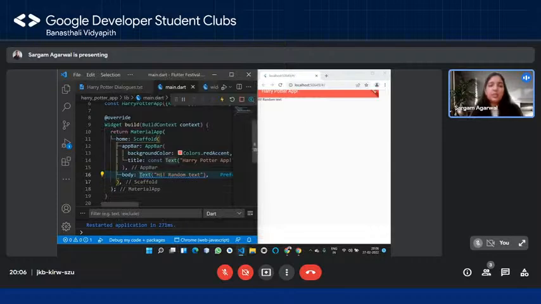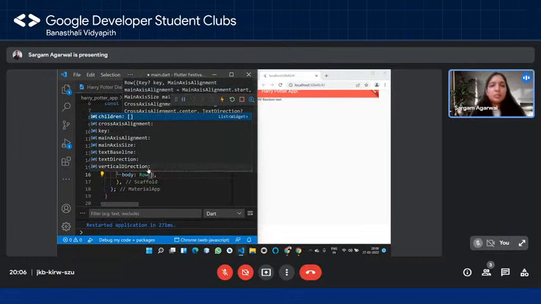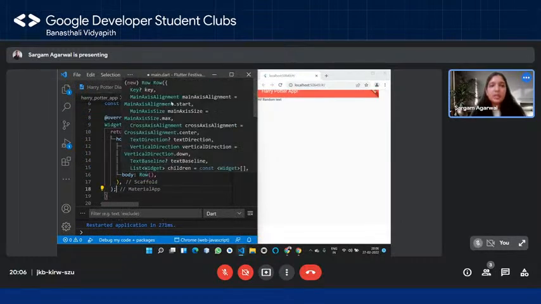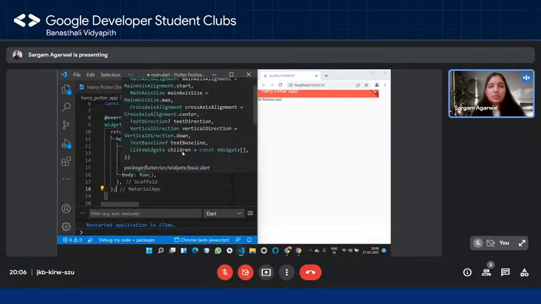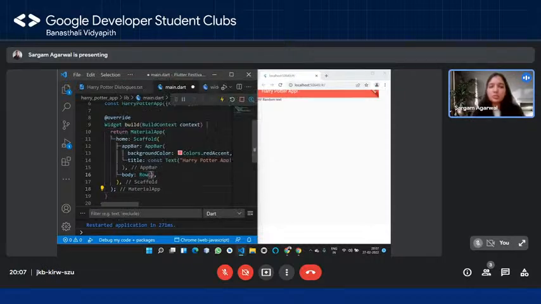So I'm going to simply use the row widget, and I'm just going to remove this for the time being. In the row widget, you can see that we have this children argument, which is again a named argument, and it takes in a list of widgets. So you can understand that this list of widgets is going to be rendered in a row, and we have to pass those widgets as children to this particular constructor or object.